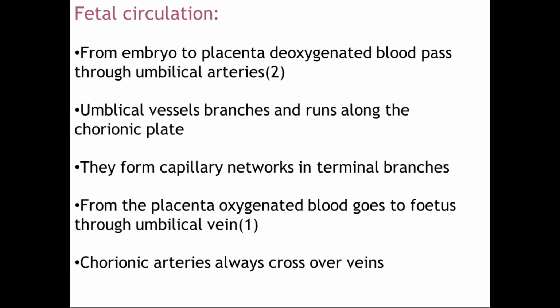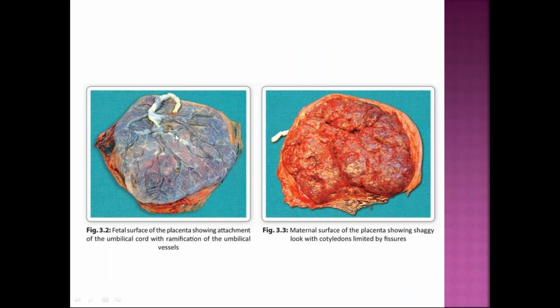How does the fetal circulation take place? From the embryo to the placenta, the deoxygenated blood passes through 2 umbilical arteries. You have to remember these umbilical arteries. They are 2 in number, and deoxygenated blood is going through these umbilical arteries. These umbilical vessels usually branch and run along the chorionic plate, as we have already seen in this picture here. These are the umbilical vessels.